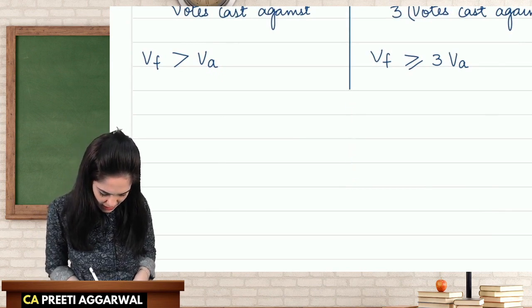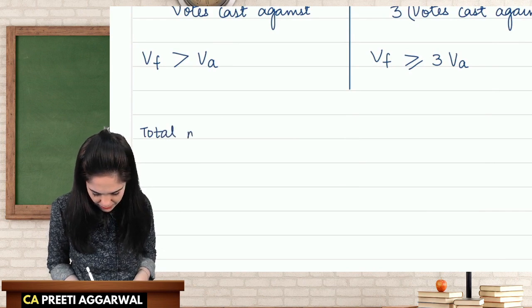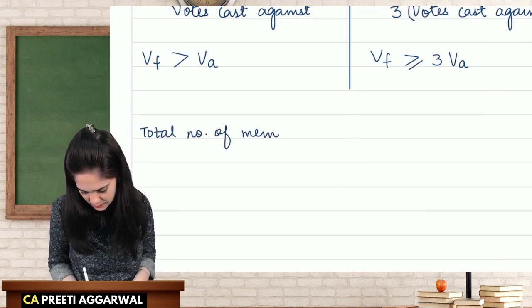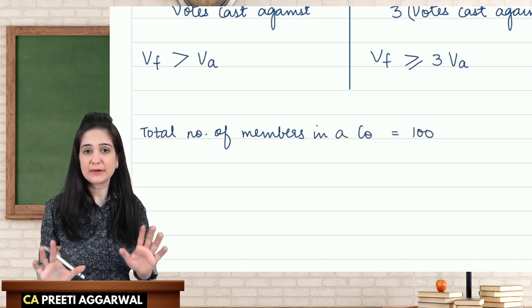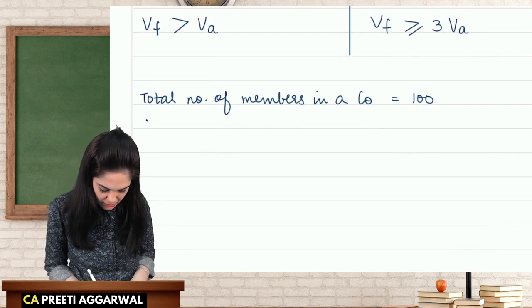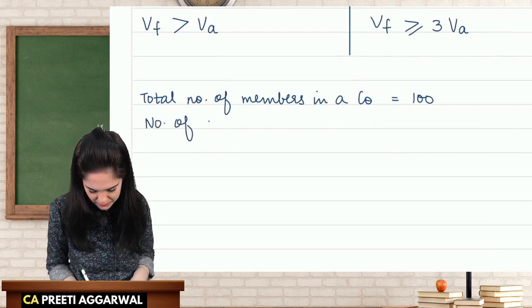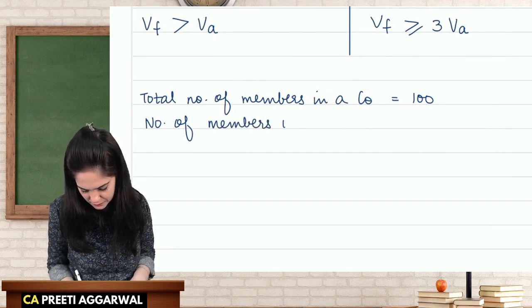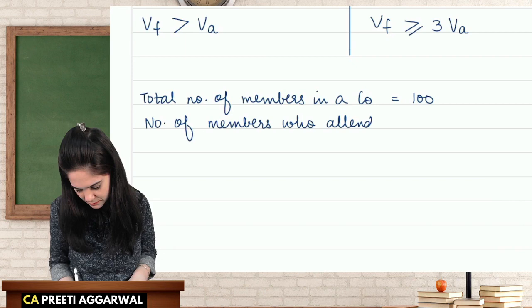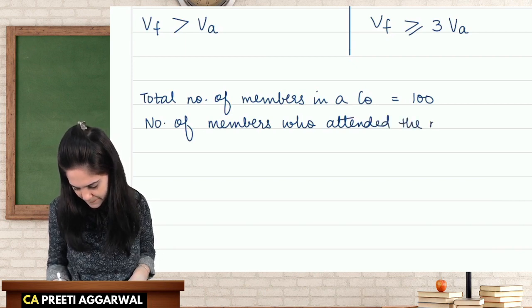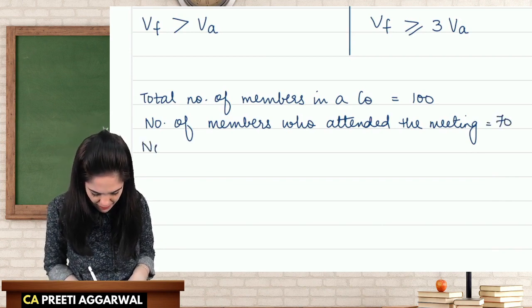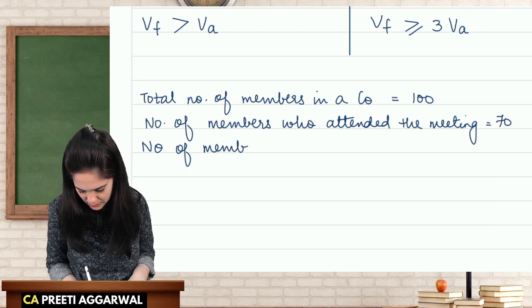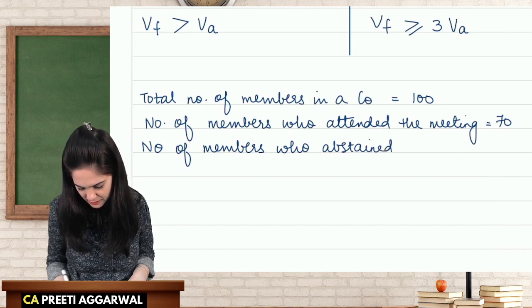Let's say, for example, that the total number of members in a company is 100. Okay, I have 100 members in my company. The number of members who attended the meeting are 70. The number of members who abstained, refrained from voting